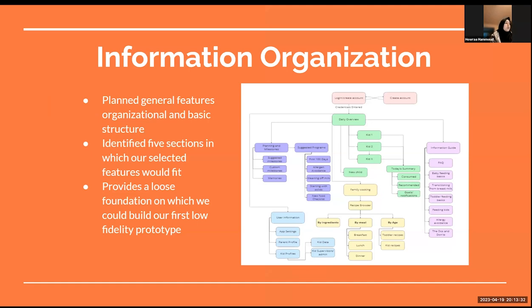Information organization. When it came to our information architecture, we planned for our features to be organized into 5 different sections. We wanted a loose foundation in which we could build up our prototype and ensure the information structure was centered around many of the UI and UX processes we learned in class.